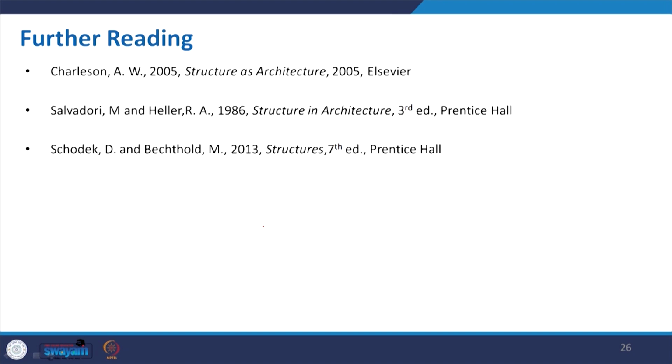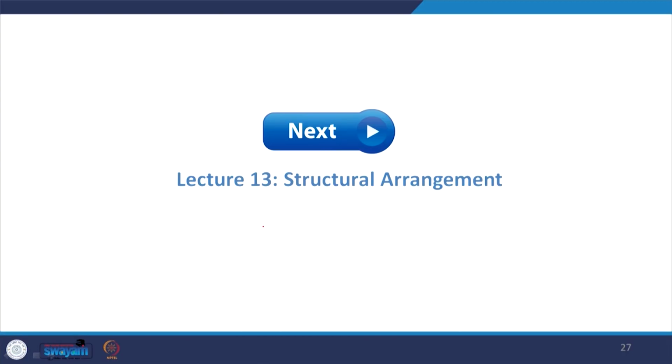This is the further reading to that, and you can go through it. Also, in the earlier lecture I mentioned some books on structural mechanics that you can go through, so that it will give you some insight and freshen up the ideas that we already had at the school level of structural mechanics or in the earlier stage of our course. Next lecture we will be discussing the structural arrangements, the different kinds of arrangement and their pros and cons, whether it is form active or inactive, post and beam, or post and lintel. We will discuss that.